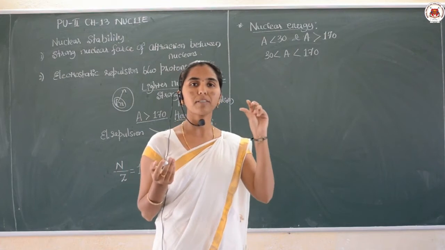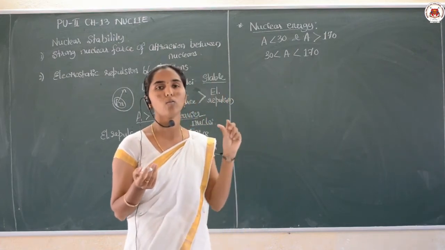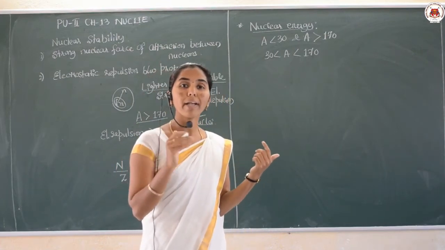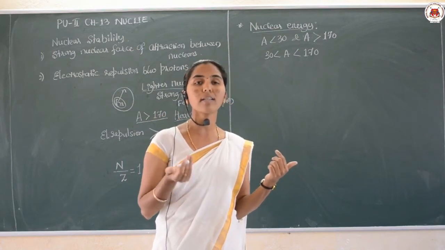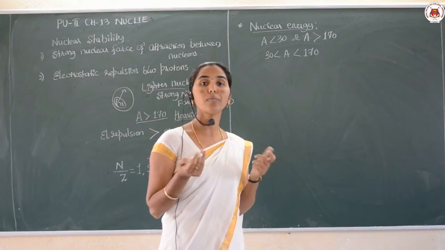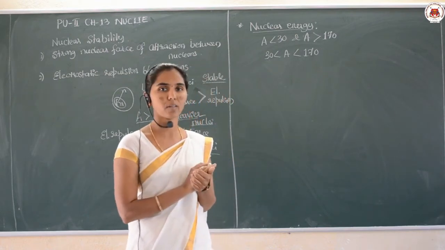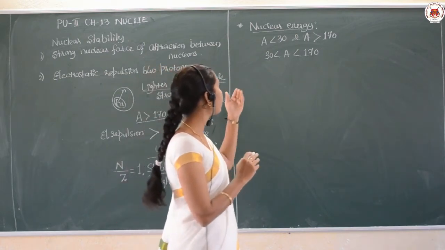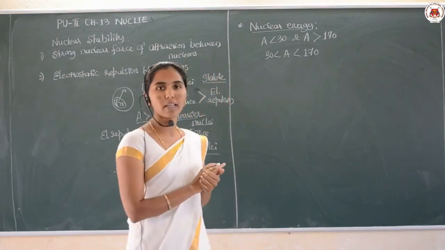If the specific binding energy, or binding energy per nucleon, is higher, then such nuclei are considered to be stable in nature. So, that explains the nuclear energy.